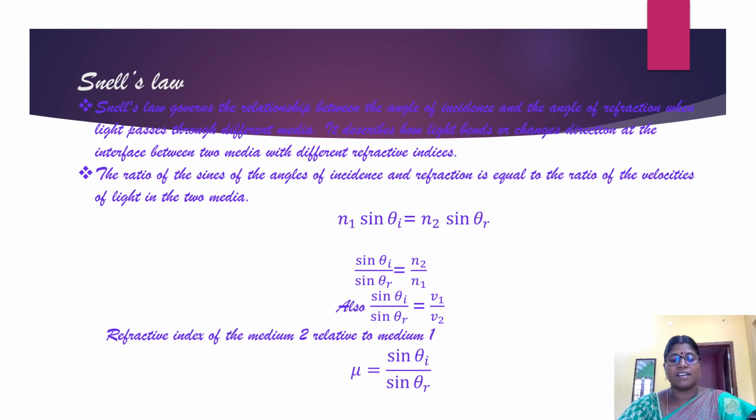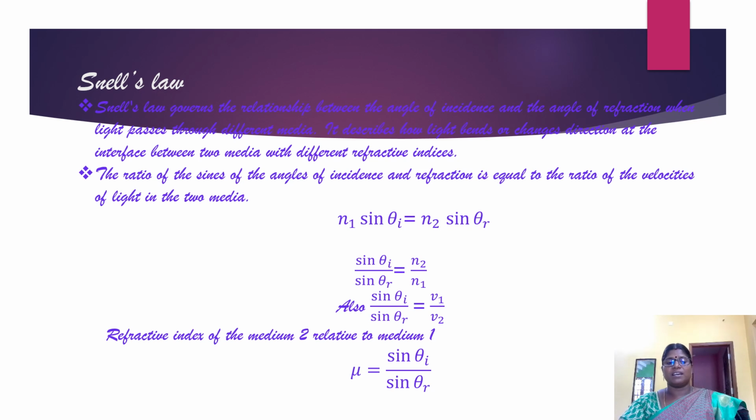Mathematically, Snell's law is represented by n1 sine theta i is equal to n2 sine theta r. Here n1 is the refractive index of medium 1 and n2 is the refractive index of medium 2. By rearranging this, we will get sine theta i divided by sine theta r is equal to n2 by n1, which means the ratio of sine theta i to sine theta r will give the relative refractive index of the medium 2 with respect to the medium 1.